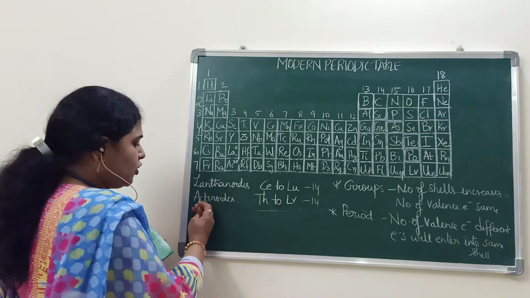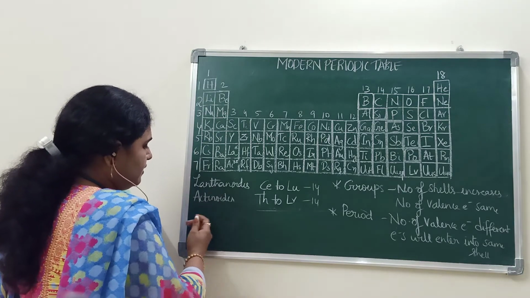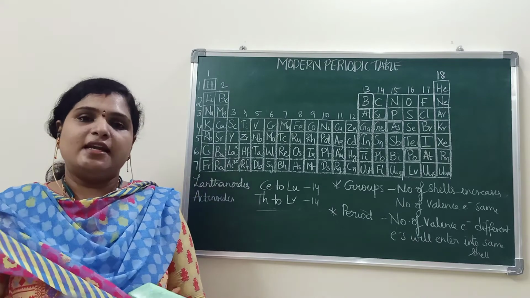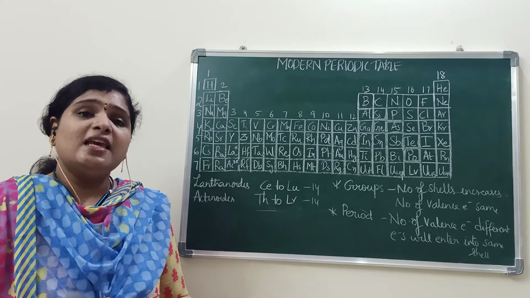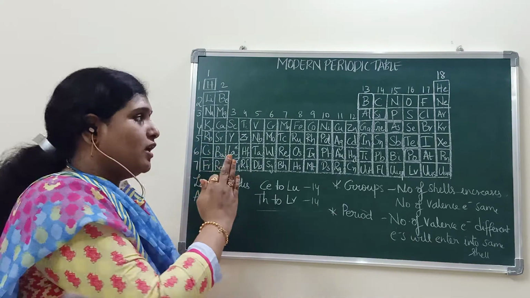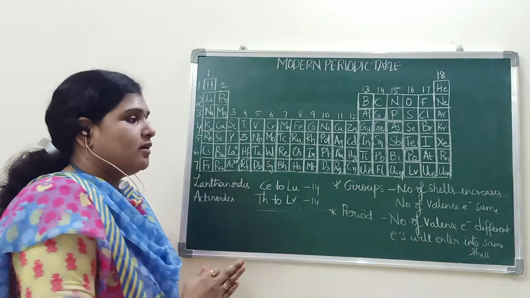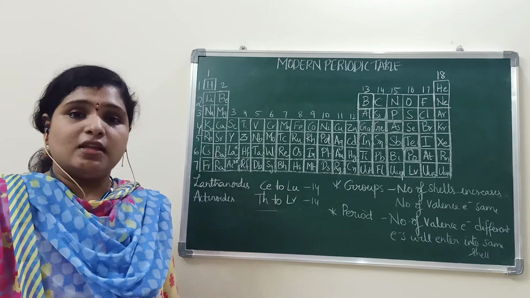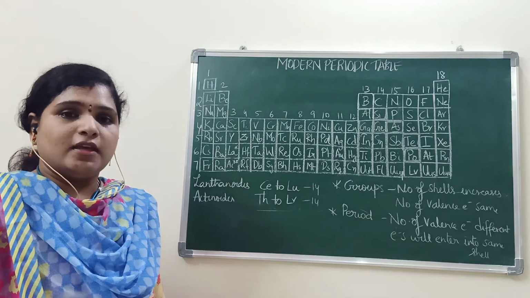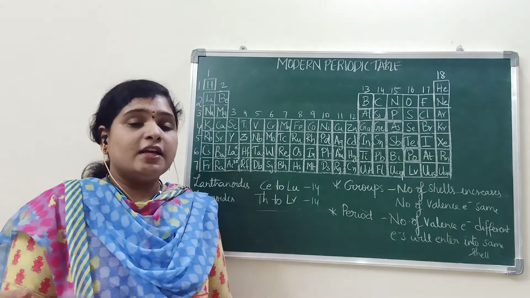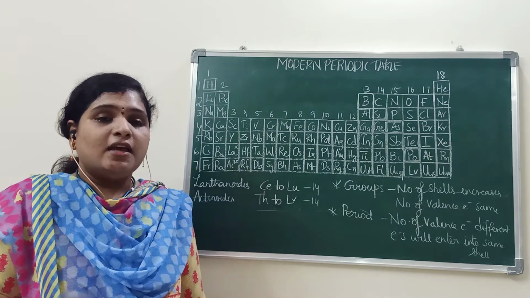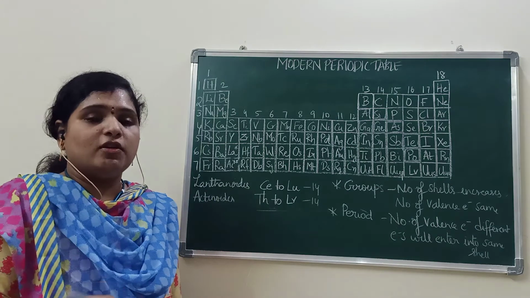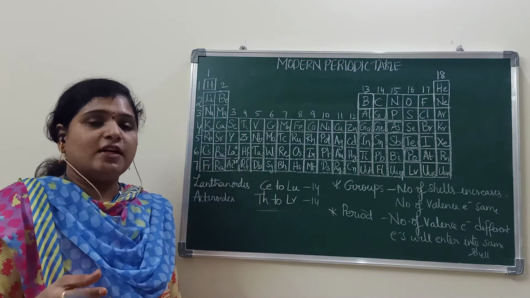If we take atomic radius, we have already seen valency, right? Valency will increase as we move from left to right, because the number of valence electrons increases. And how can we determine the valency? Valency determination is also given in the electronic configuration. Just I will tell you.